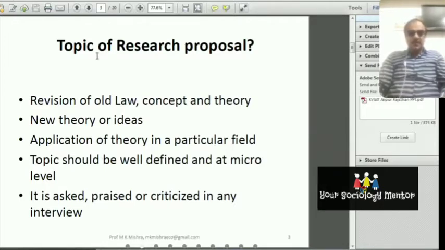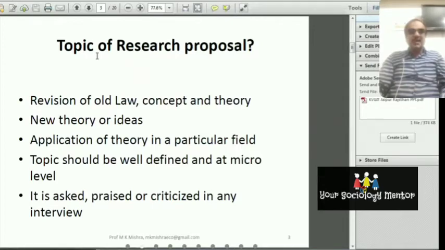A research proposal is prepared at the PhD level, and at the master level also, and if you are applying for a project to the UGC major project, minor project, or ICSSR or DST, you have to write the research proposal. So it is very important how to select the topic. What should be the topic of a research proposal? We see that there are three scopes to select the topic.